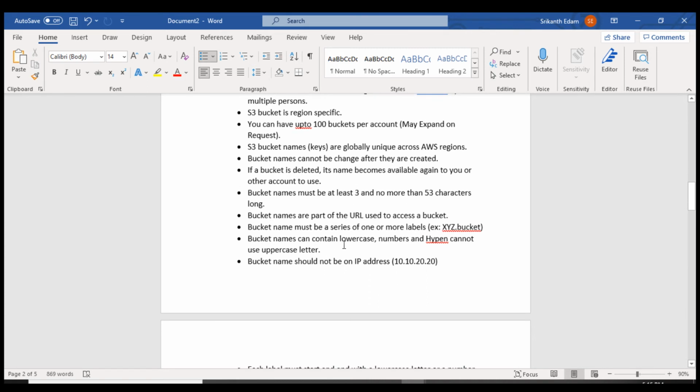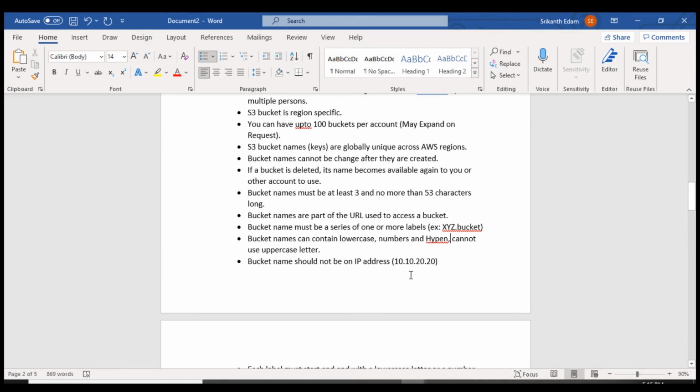Bucket names can contain lowercase letters, numbers and hyphens, but cannot use uppercase letters. Bucket names should not be an IP address.